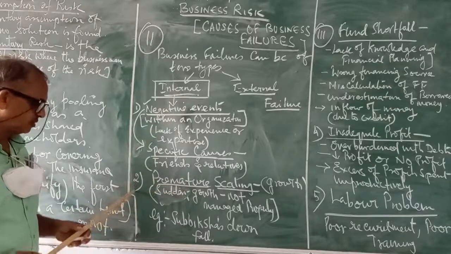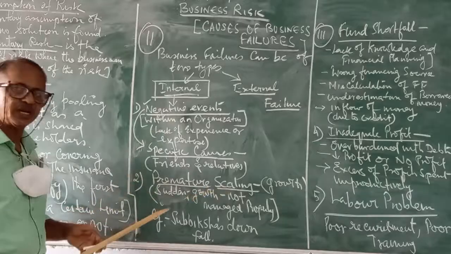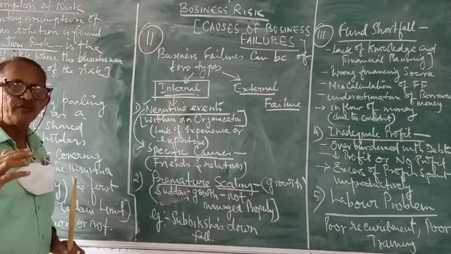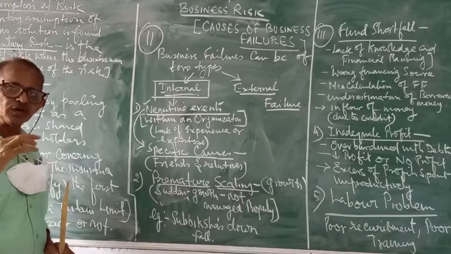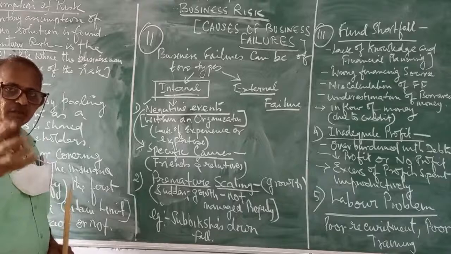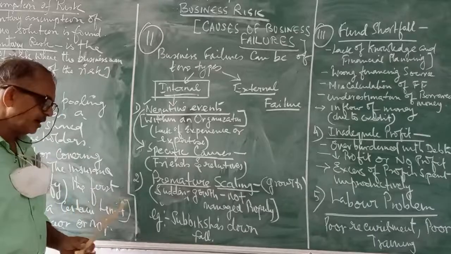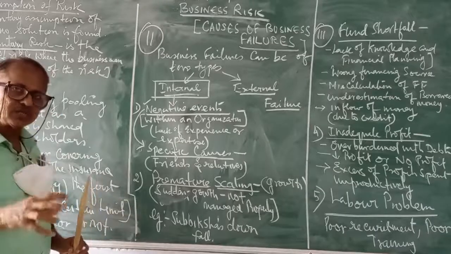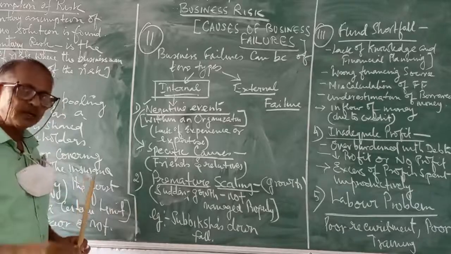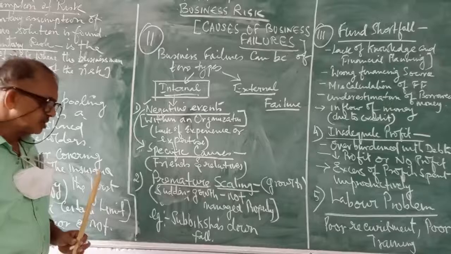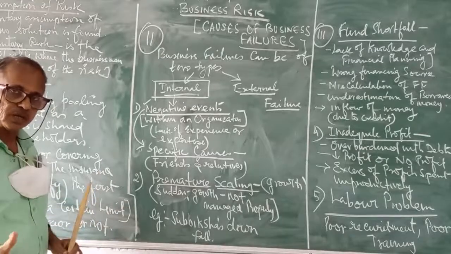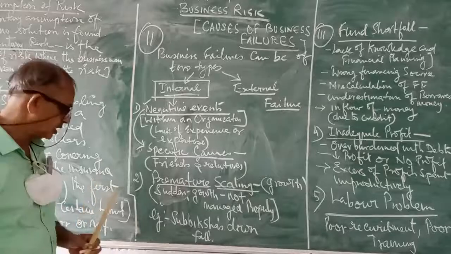Now, the second factor which I would like to discuss is premature scaling. What is premature scaling? Premature scaling is a situation where unexpectedly the business keeps on growing in a rapid manner, where the management is not able to keep control over it, and because the management is not able to control the rapid growth, it results in failure. So sudden rapid growth which is not controllable can also result in failure of an organization.